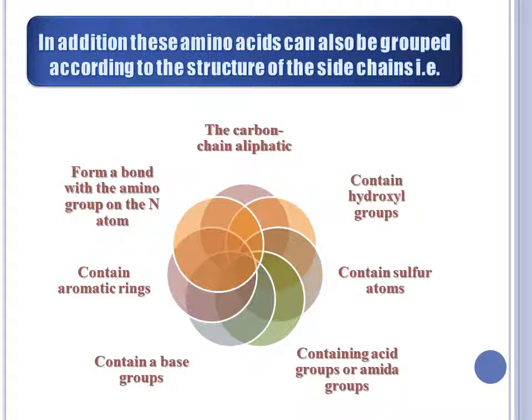In addition, these amino acids can also be grouped according to the structure of the side chain. For example, those with an aliphatic carbon chain, those containing hydroxyl groups, containing sulfur atoms, containing acid groups or amino groups, containing a base group, containing aromatic rings, and those forming a bond with the amino group on the end.